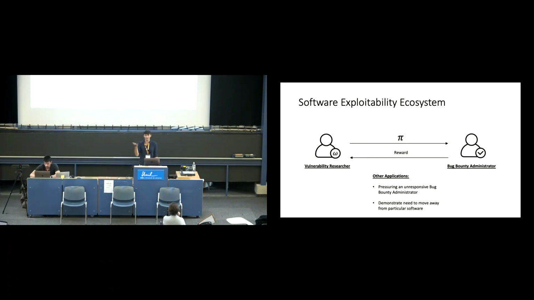That's not a good idea because all of a sudden the system is vulnerable. So instead you can post a zero-knowledge proof saying, hey, I really have a vulnerability in the system. We need to start transitioning away immediately. So we kind of set out to study the problem of software exploitability.